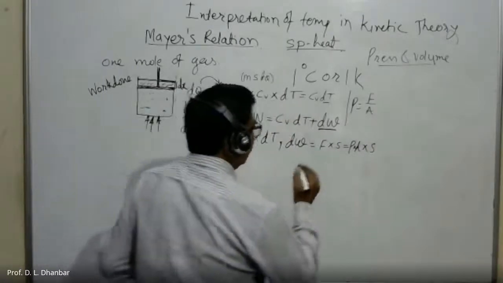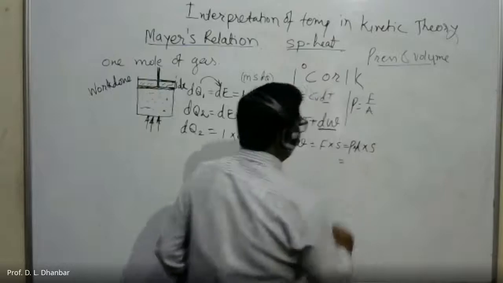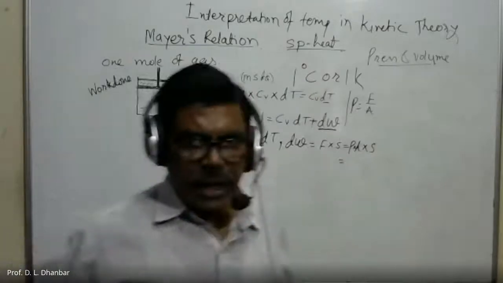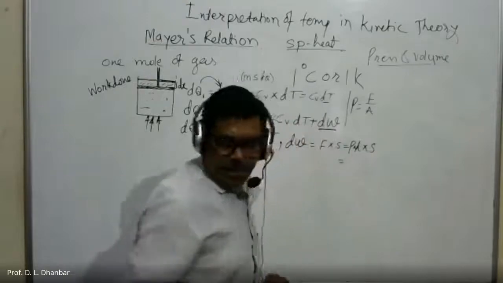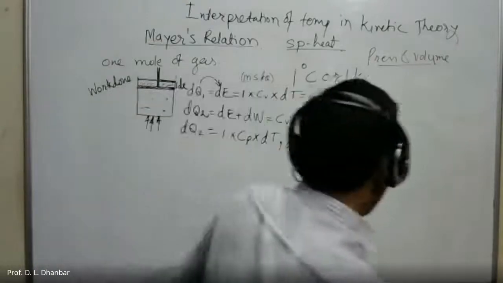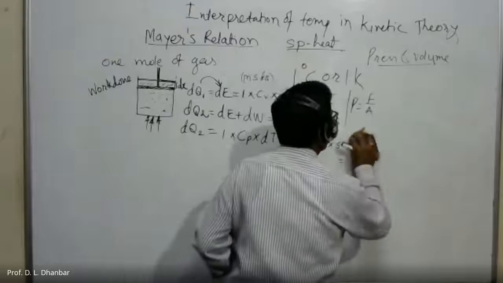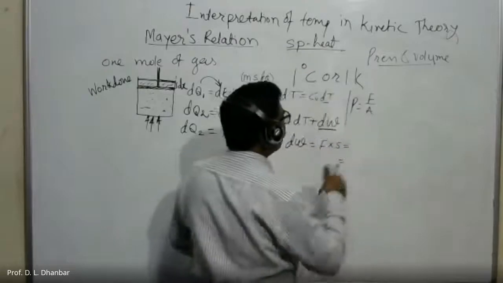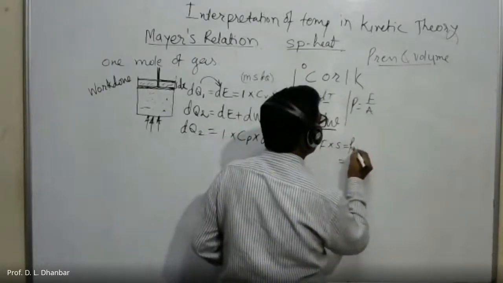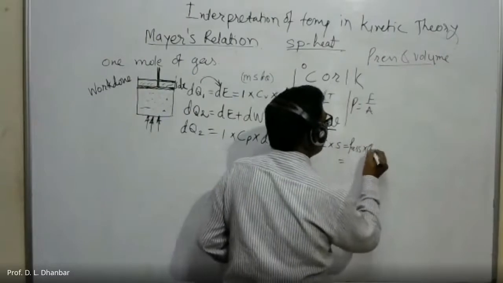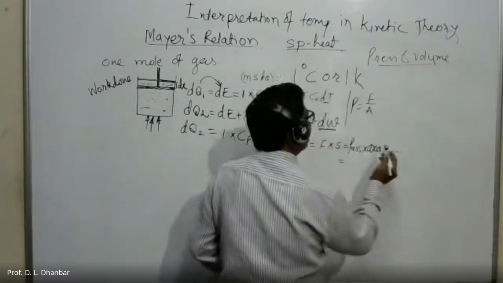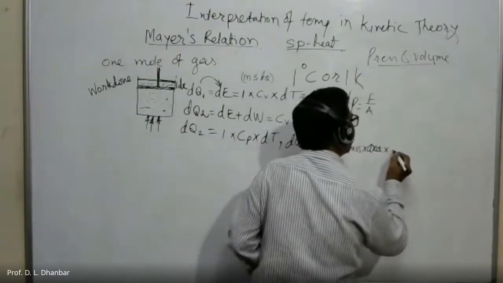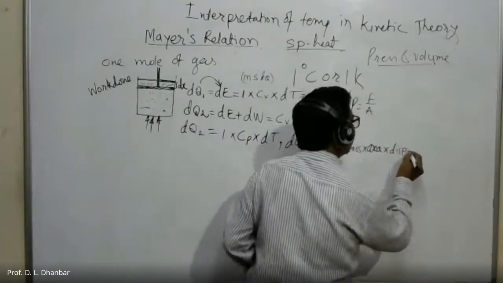So force is equal to pressure into area into this displacement S. Okay.